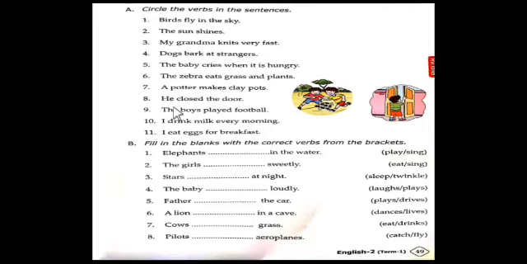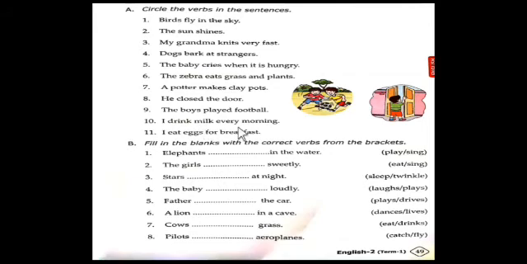Eighth one. He closed the door. So in this sentence, closed is the verb. So it is in the simple past tense, the simple past form. Verb 2, it is closed. Okay. Ninth one. The boys played football. So this sentence is also in simple past tense. So played is the verb. Played. Okay.